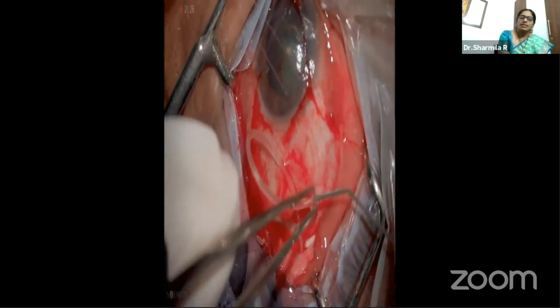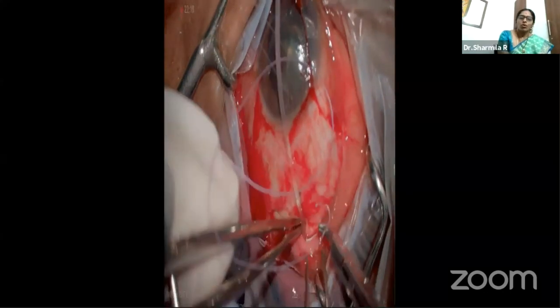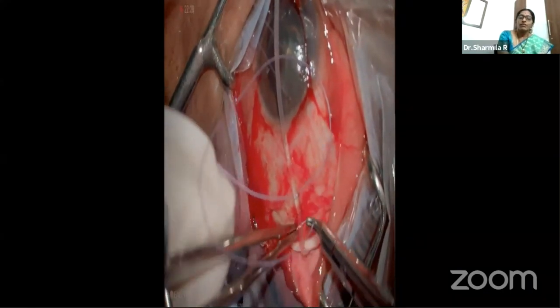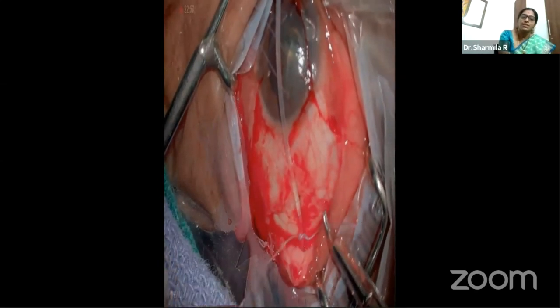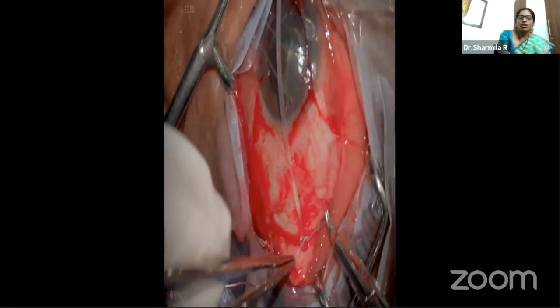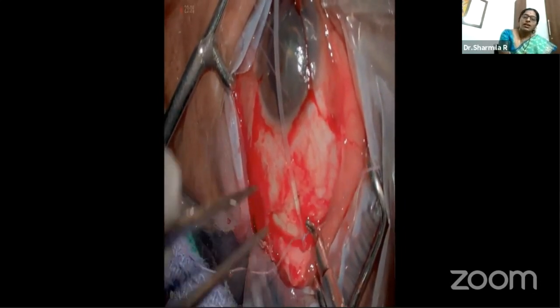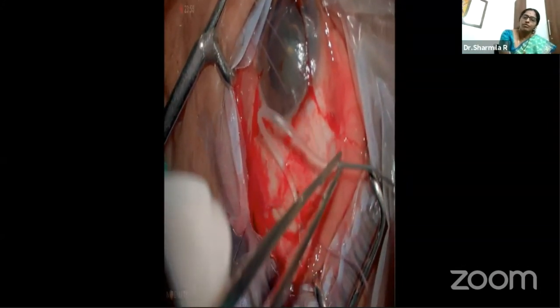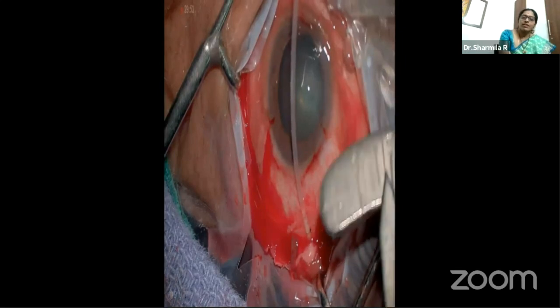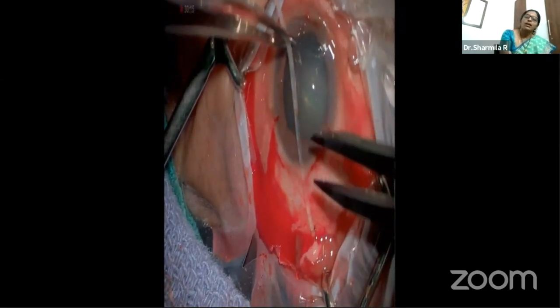The tube is being fixed here, and this particular step is also very, very useful, because you have to see the flow of the aqueous, and most importantly, when you're occluding the tube, tube occlusion has to be done in non-valved implants. So here, in order to ensure that there is no flow through the tube, we need a better magnification. Unlike the analog microscope, here I was able to visualize no flow through the tube after occlusion. So all these steps I find better than the conventional analog microscope.